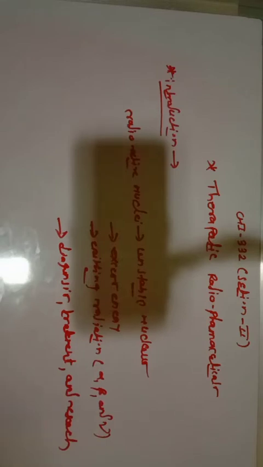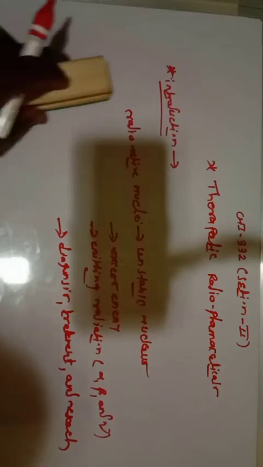So this is radioactive nuclei, an unstable nucleus which loses its energy by emitting radiation such as alpha, beta, and gamma radiations. We are interested in different modes of decay, that is alpha decay, beta decay, and gamma decay.